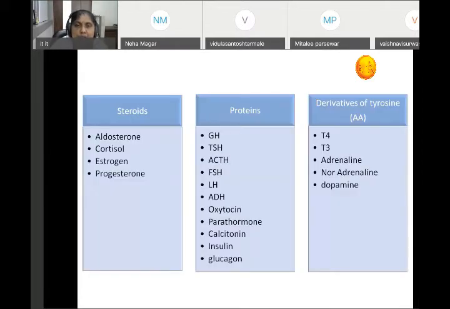Write down the example of steroid hormone. They are aldosterone, cortisol, estrogen and progesterone. Protein hormones, they are growth hormone, thyroid stimulating hormone, then parathormone, insulin, glucagon. Then derivatives of the amino acid tyrosine: there are T4, T3, adrenaline, noradrenaline, and dopamine.